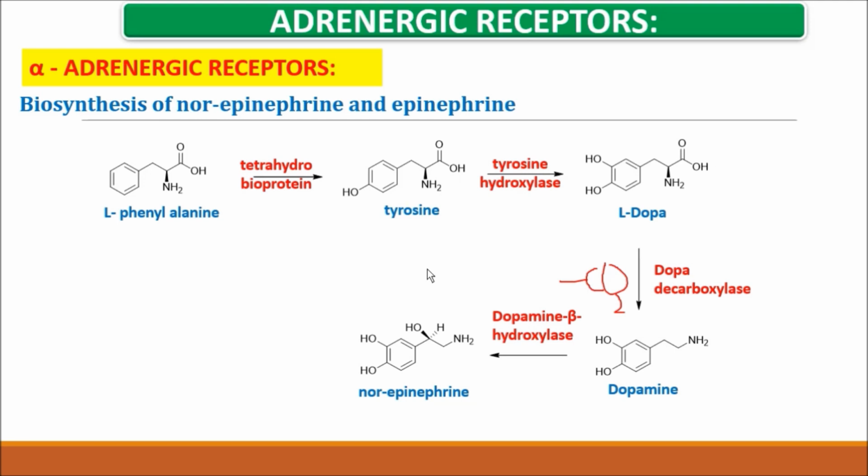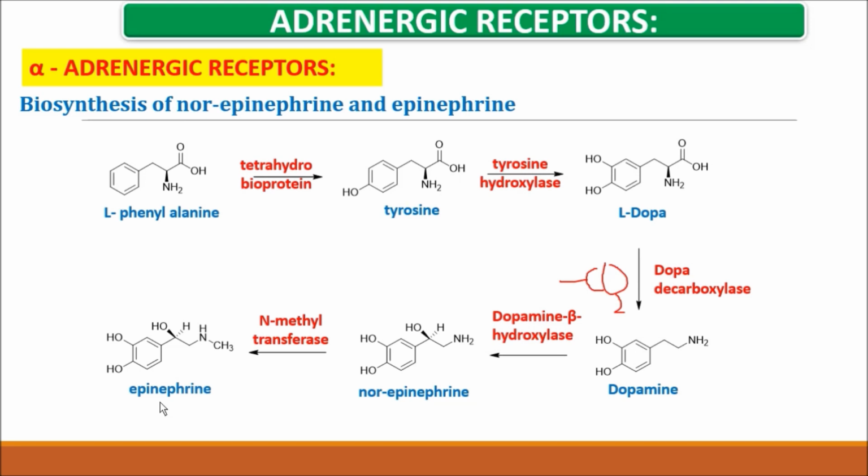Now this is again acted on by an enzyme, N-methyl transferase. That means we want to add a methyl group, that's why the enzyme name is N-methyl transferase. The methyl group is added to nitrogen, and that is called epinephrine, or you can say adrenaline. So friends, this is the biosynthesis of epinephrine and norepinephrine.